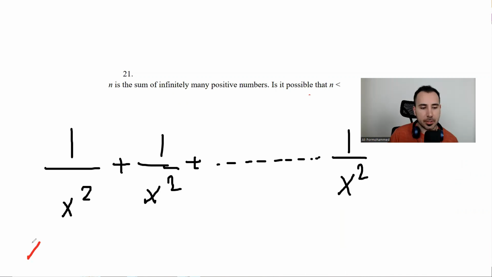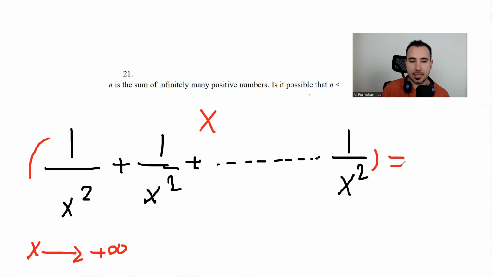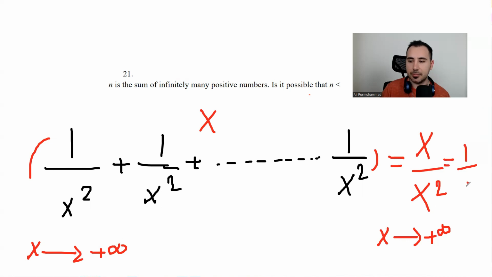So now x is going to positive infinity, and we have infinite numbers of this. What is the infinite number? x. So we have x number of these. So if I simplify this, what do I get? It's going to be x over x squared. And if I simplify these two, it's going to be 1 over x. And x is going infinitely big. So this will be 0.